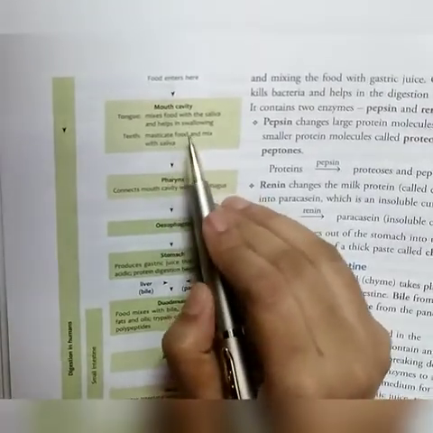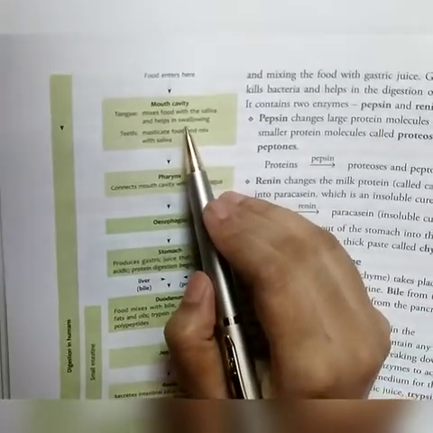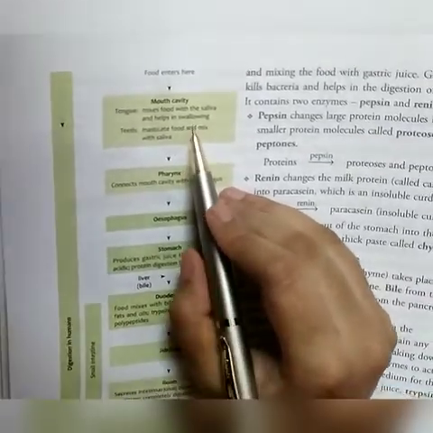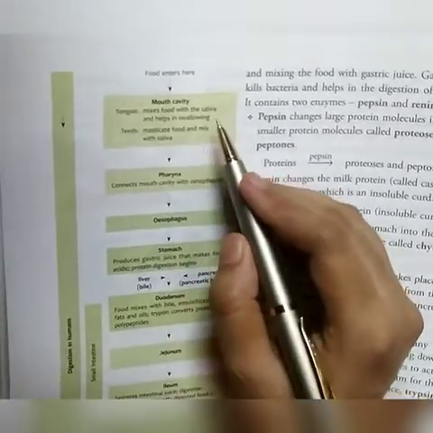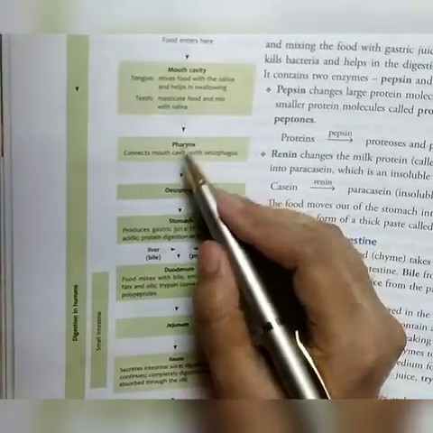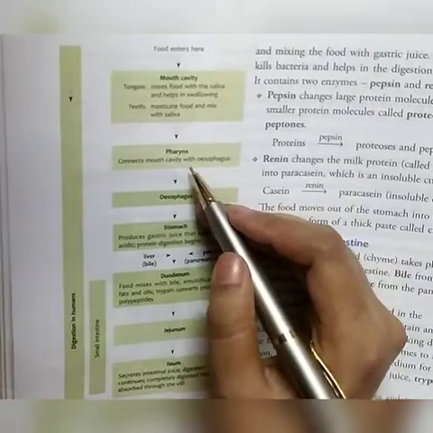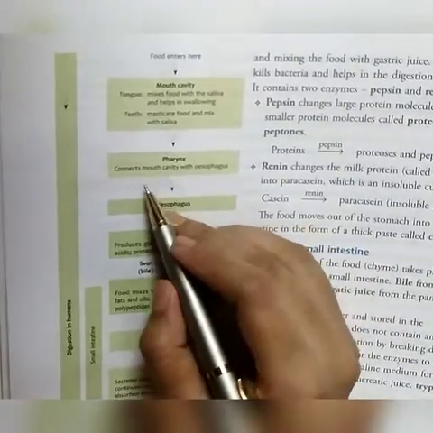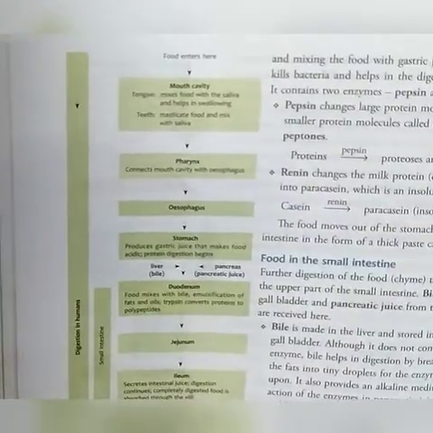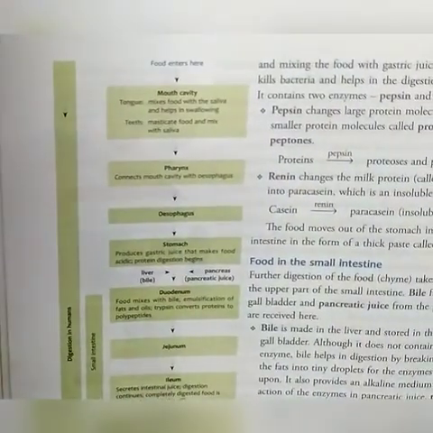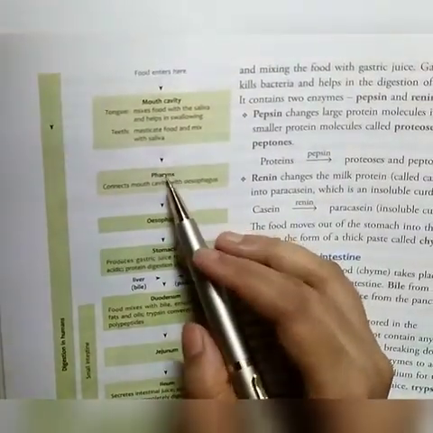Mechanical digestion takes place here, and also salivary amylase converts the starch into maltose. After that, there is the pharynx. Pharynx is actually a common structure of the digestive system and respiratory system. It connects the mouth cavity with the esophagus, and it is a common passage for air and food.